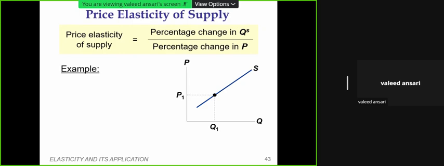Therefore, the point here is that when bringing about a change in price, one cannot ignore the implications, and that inevitably brings in the concept of elasticity.